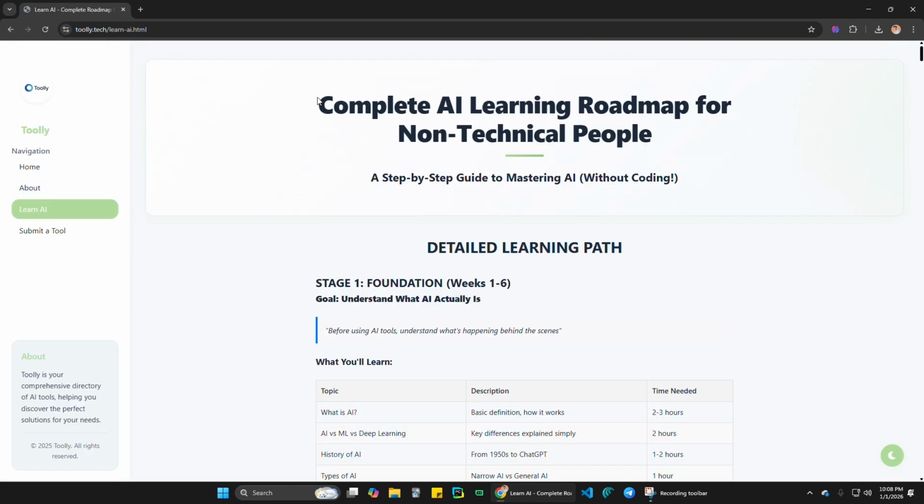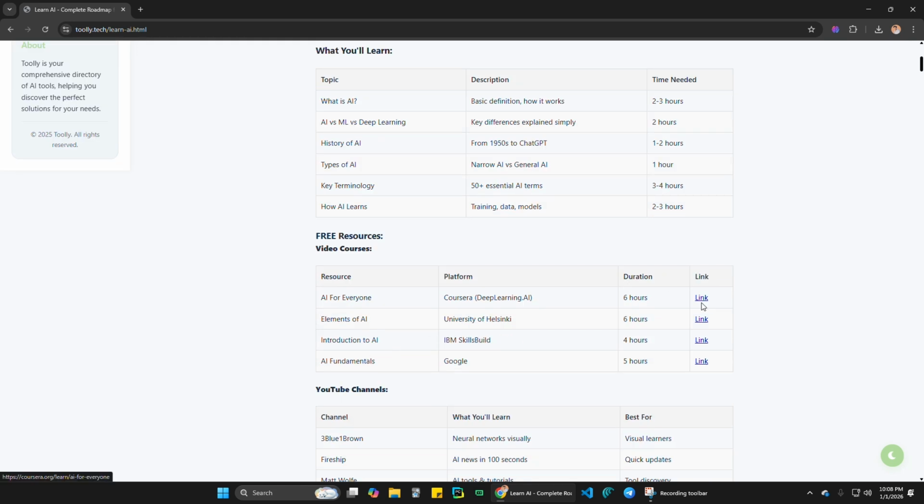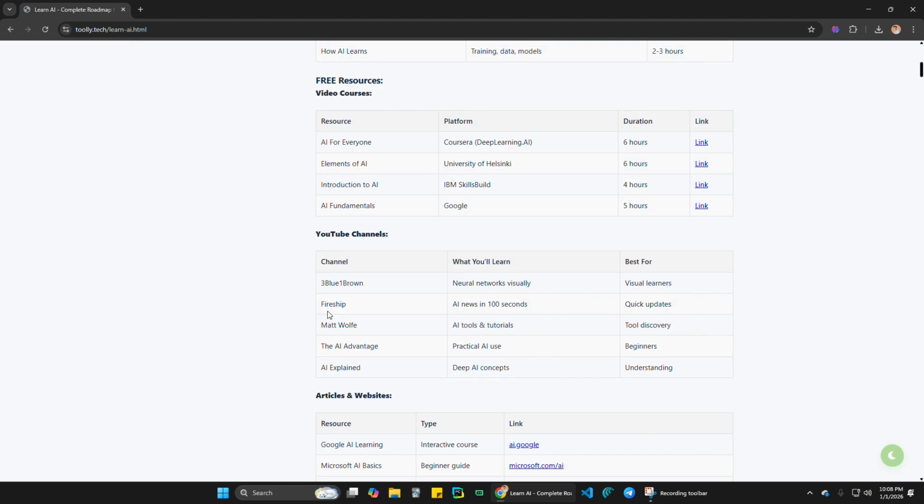This is the structure for how to learn AI without coding. This is a detailed learning path. Before using AI, you should understand what happens behind the scenes. If you want to understand what AI, ML, deep learning, the history of AI, and the types of AI are, everything is here. Here are the resources. You just need to learn, and there is visualization.